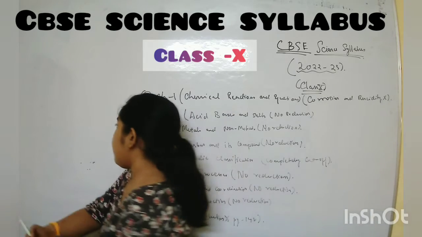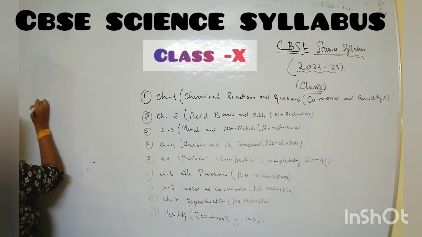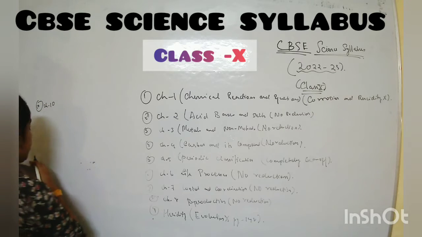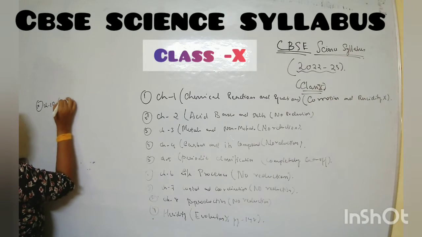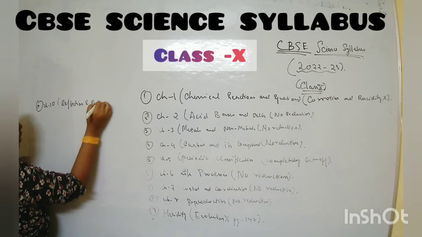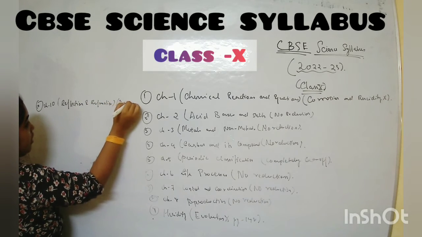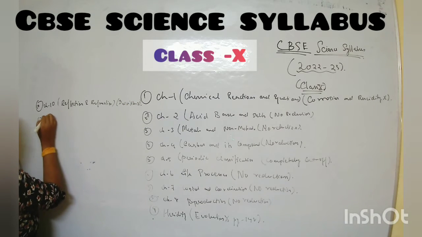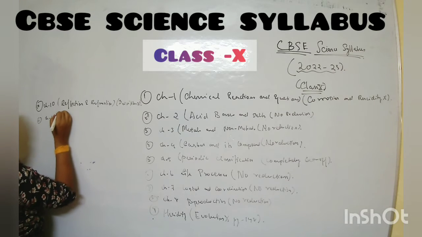So that is chapter number 10. Is it visible? Chapter number 10 we have reflection and refraction. Students, here derivation is not there. Chapter number 11, that is human eye and colorful world.